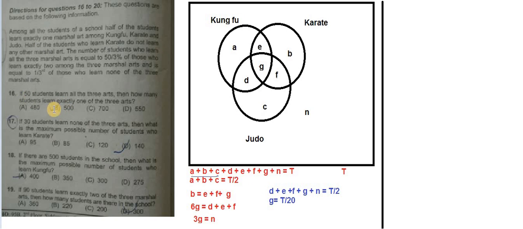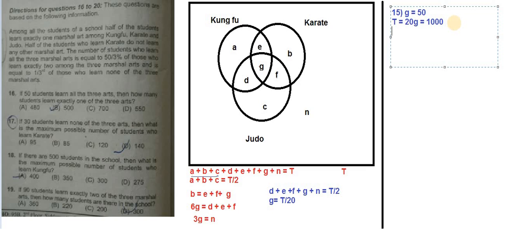Question number 16 is, if 50 students learn all the three arts, then all the three arts means G value is given, 50. It means T is equal to 20G, which is nothing but 1000 students total. Now, how many students learn exactly one of the three arts?